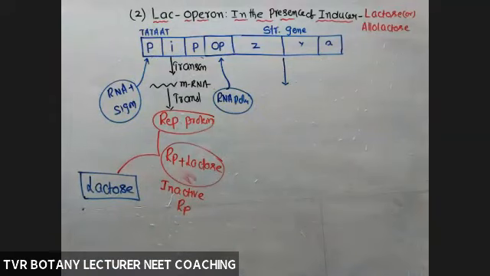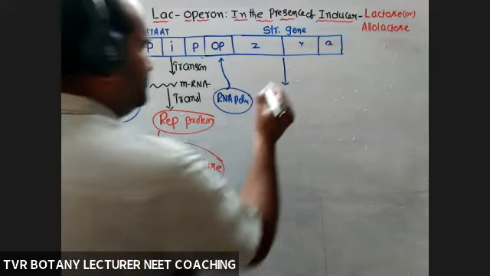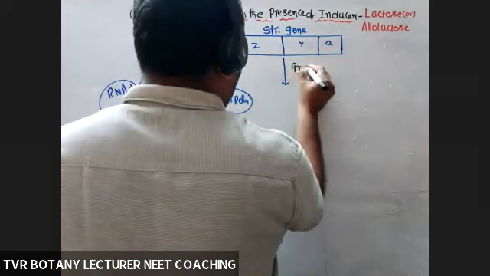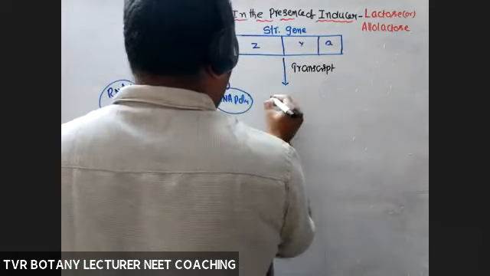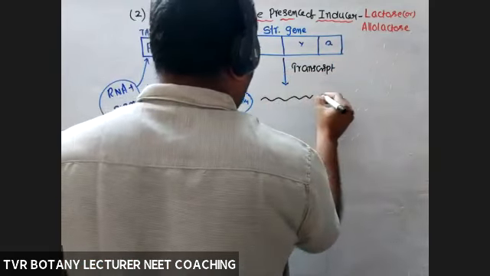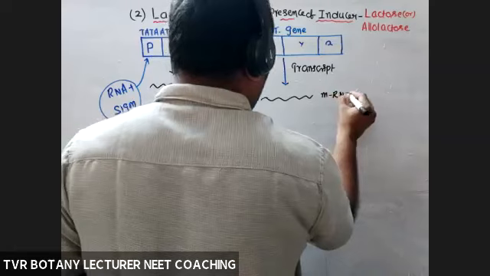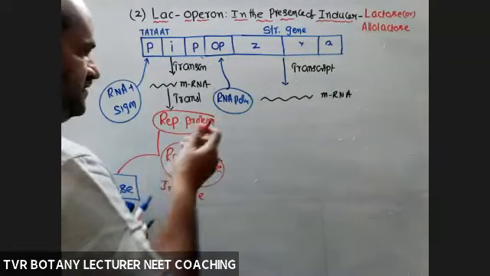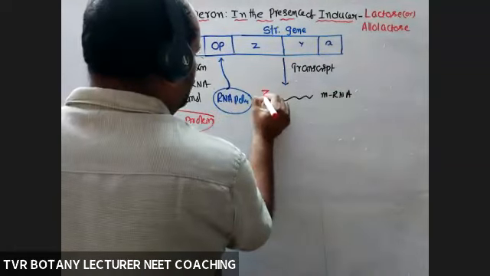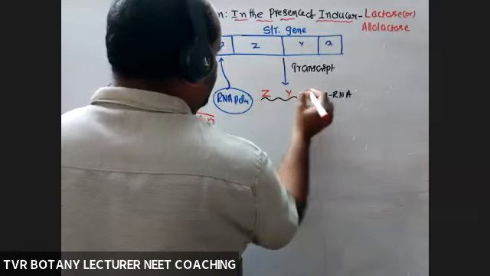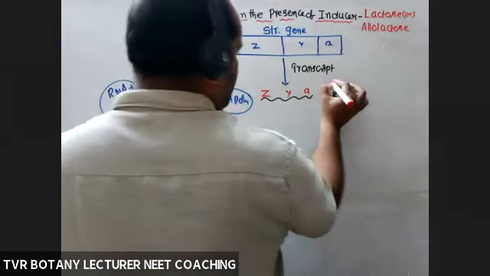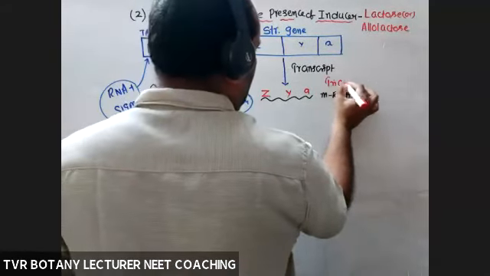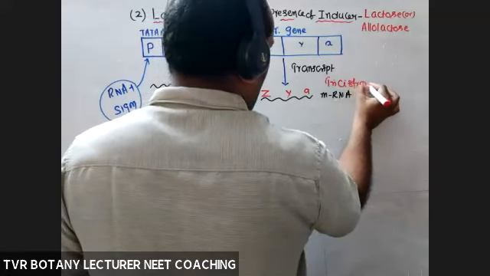Remember, sigma factor is for initiation, rho factor for termination. Transcription gives synthesis of mRNA with the Z gene, Y gene, A gene. How many cistrons? Three, so this is tricistronic.